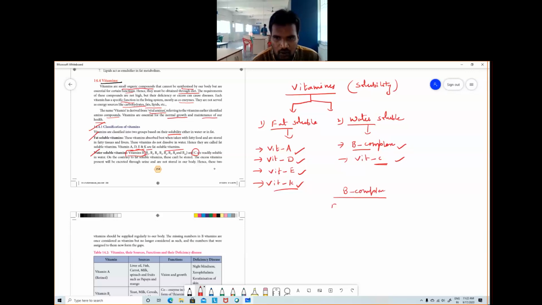B complex is a combination of B1, B2, B3, B5, B6, B9, and B12. These vitamins come under B complex, and all these are water soluble.